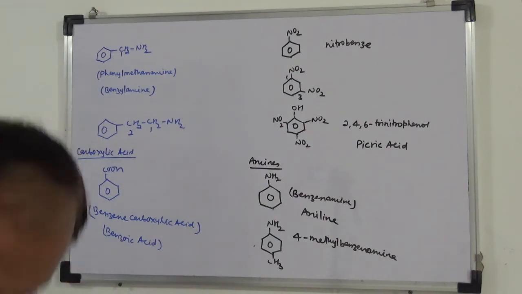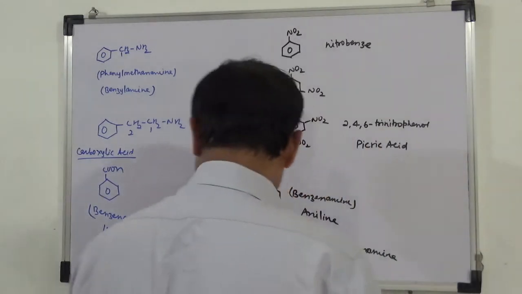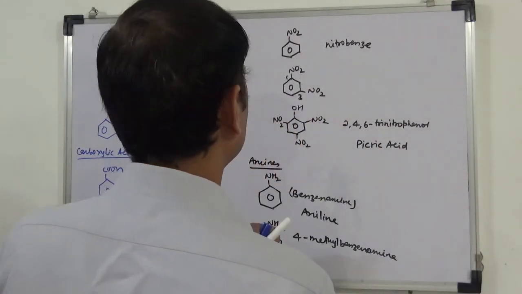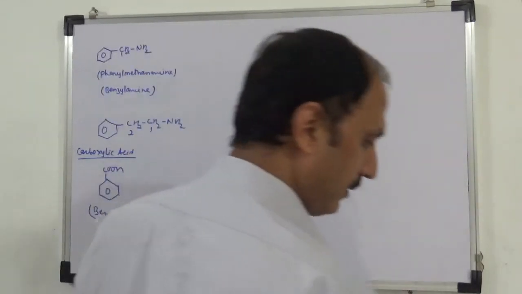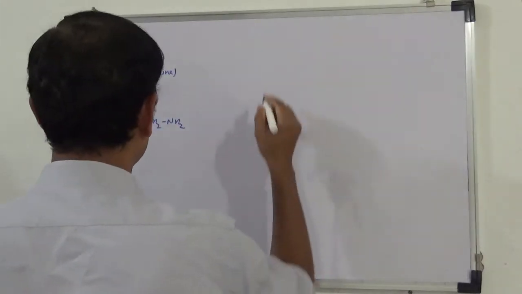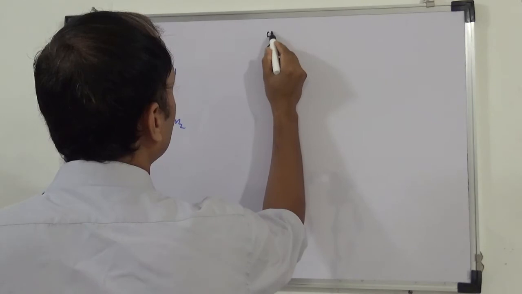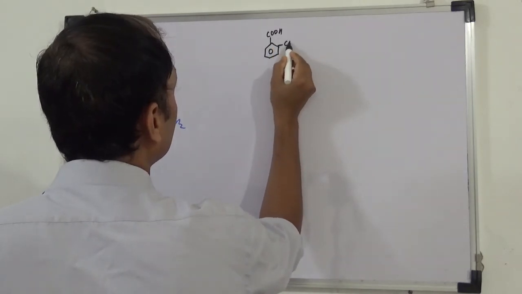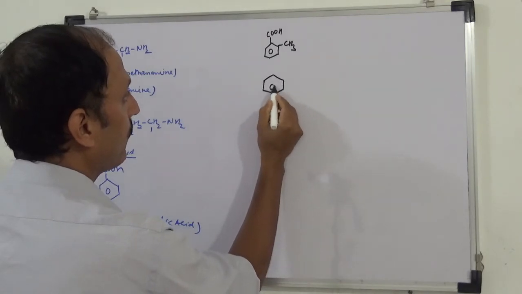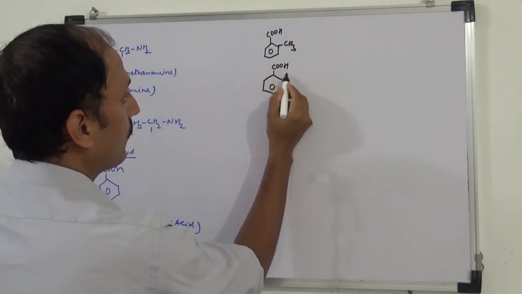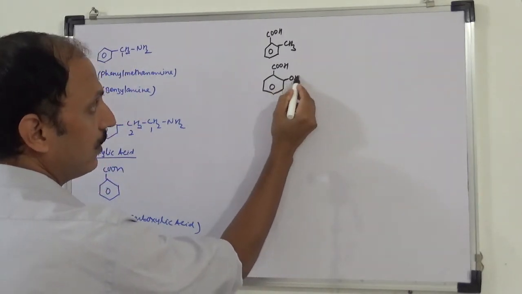Next is, and इसी के डिफरेंट अलग अलग नाम फिर हम लोग रखते हैं. That is benzoic acid having substitution. We have CH3, then you have got, let's say, OH.